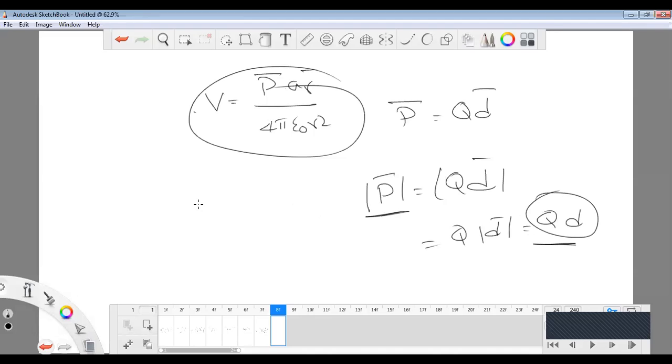So what is the electric dipole moment here? P bar equal to QD bar is the electric dipole moment. What is the electric dipole? When two point charges of equal magnitude but opposite sign are separated by a small distance, they are treated as an electric dipole. So this is about today's class. In the next class we are going to see energy density in electrostatic fields.